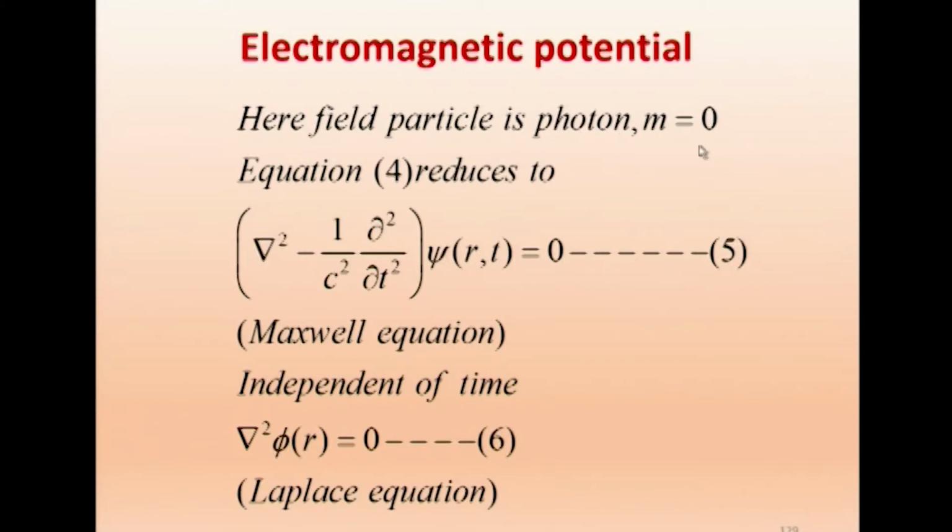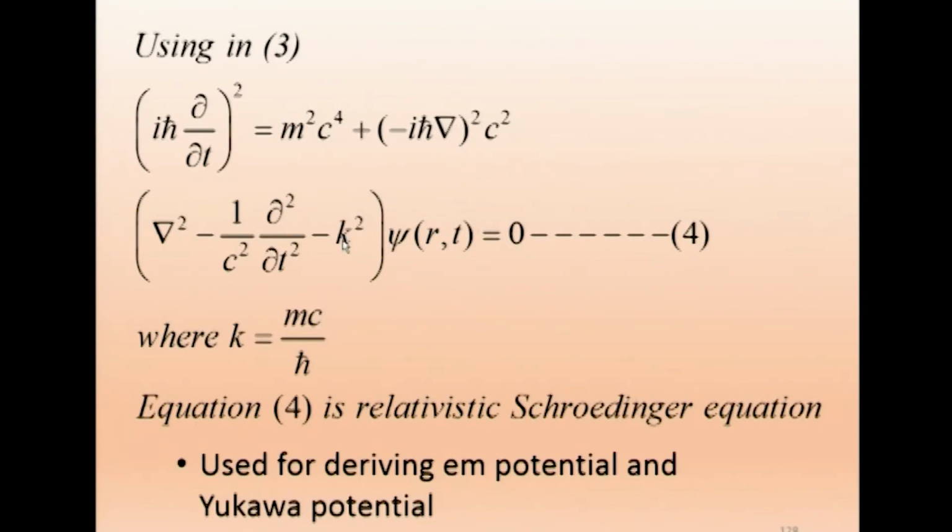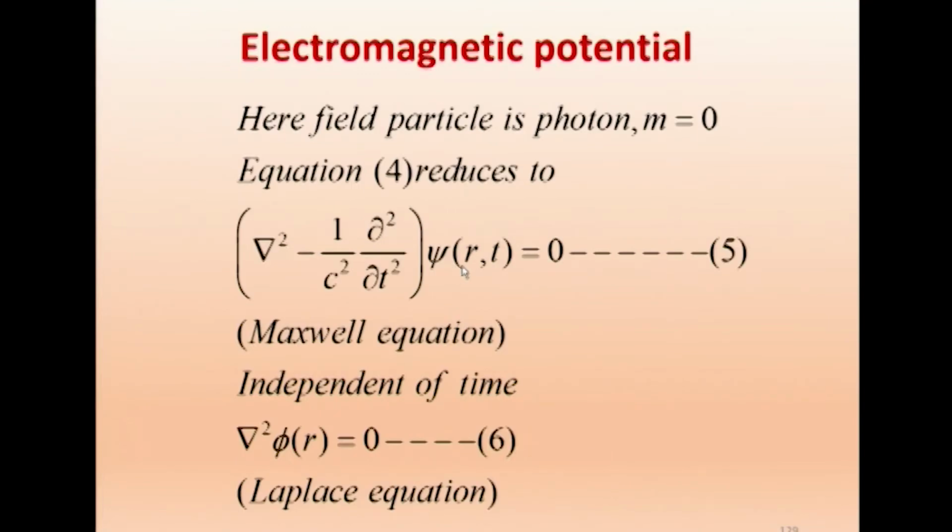So, mass equal to 0. Therefore, equation 4, the general equation we wrote, reduces to this part. See, that K is not here. Why is K not there? For photon mass equal to 0, K equal to 0. So, this part vanishes, we do not get this. Okay, we get this equation 5, and this is the well known Maxwell equation. Yukawa is able to show that we are able to get Maxwell equation.